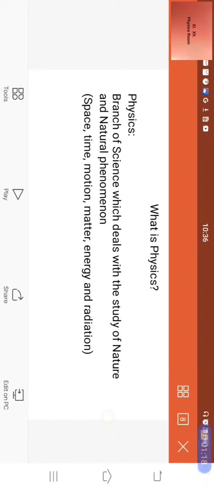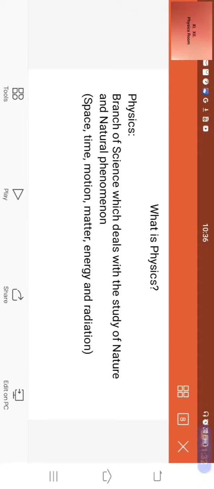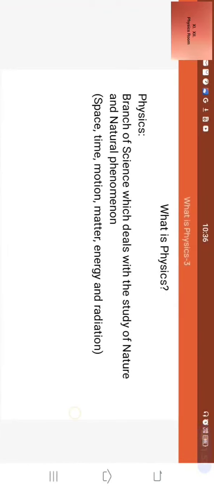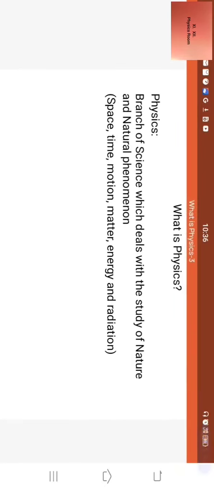What is physics? First question that comes to our mind, what is physics? Physics is the branch of science which deals with the study of nature and natural phenomena. It is associated with space, time, motion, matter, energy, and radiation. So these are the six words that are very important to the field of physics. So we can say almost these are the fields of physics. Okay.